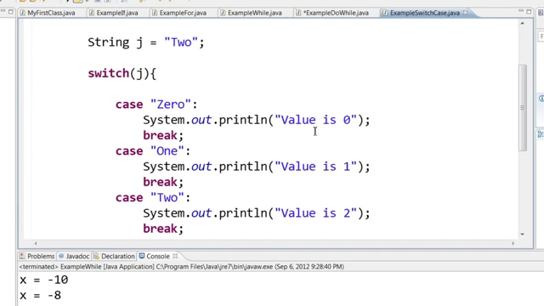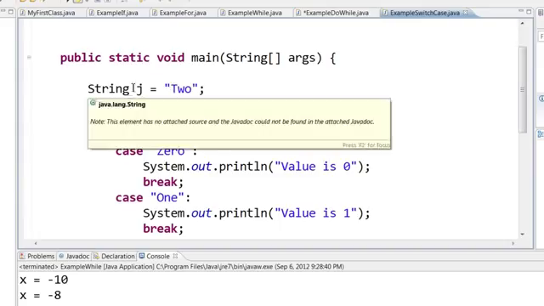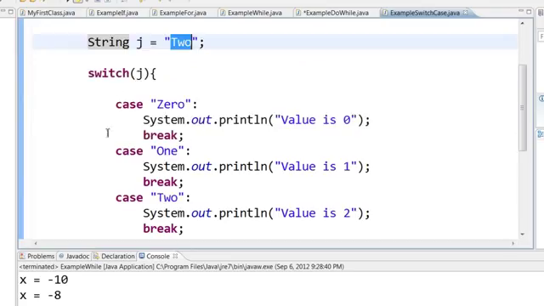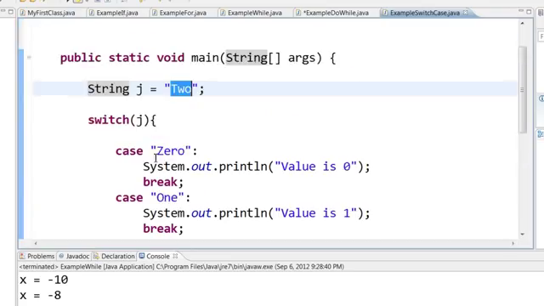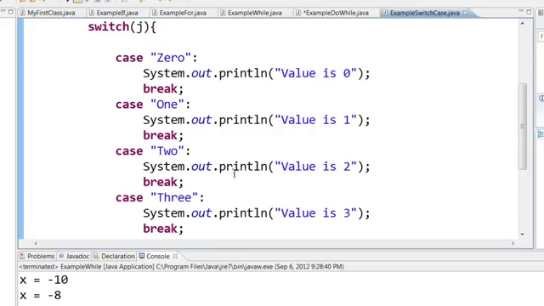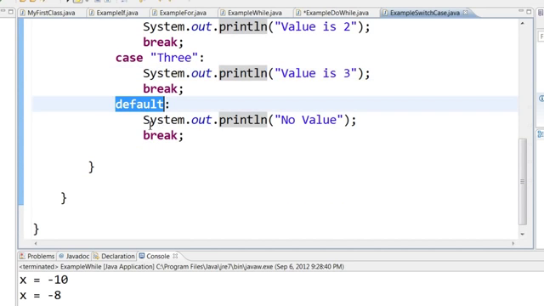Next we saw the concept of switch case. We can use integer, double, or string. From Java 7 we can use string for the switch case. Switch case is like you have some kind of data like string j equal to 2, and then switch j, it will look for a case that matches this particular string. So case 2 matches this particular word 2, so this block of code, value is 2, will be printed, and it will break out of this switch case. If you don't have the break, it will fall down to the next case and will start printing here. If none of the cases match, then the default case will be printed.